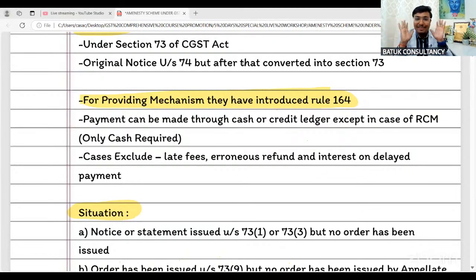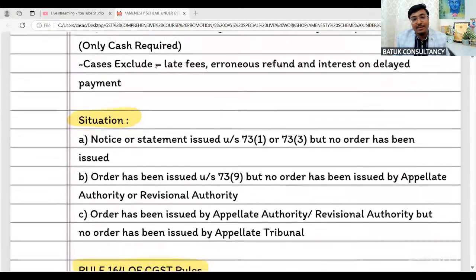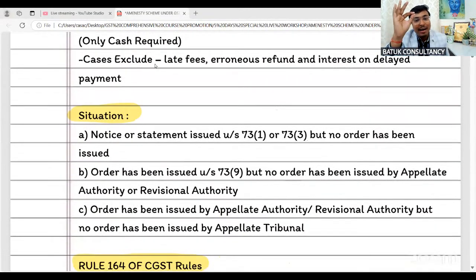Is that okay, sir? Now, as we have already covered, if the notice or statement has been passed under section number 73, 74, in that case, only in case of 73 you will be eligible to file under the amnesty scheme. Now, one important point is there.